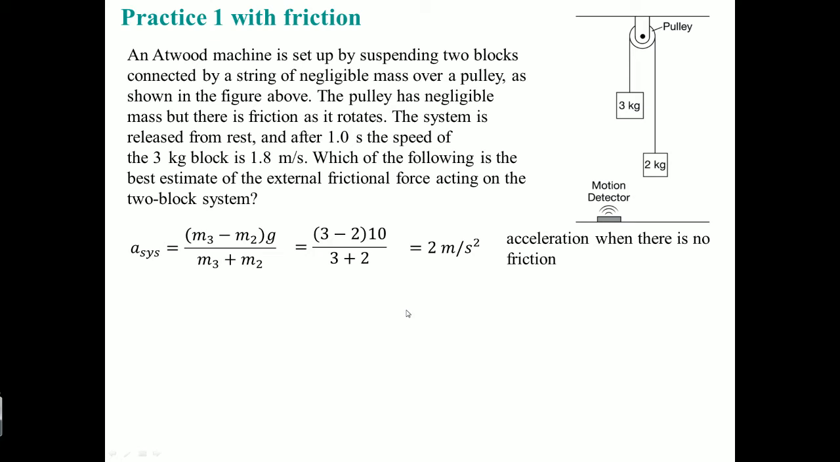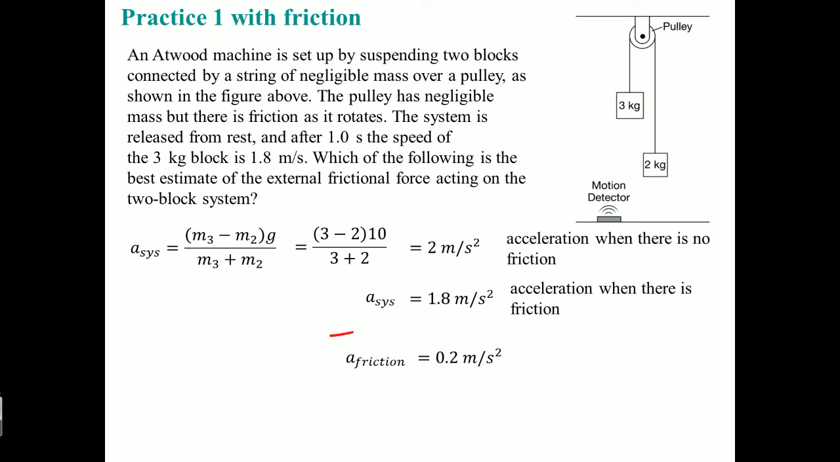But the question is this. Now it says the new acceleration is actually 1.8. That is when there is friction. So, what is the acceleration of the friction? Well, it would be their difference. Okay? It would be their difference.